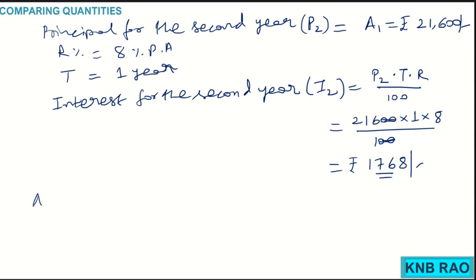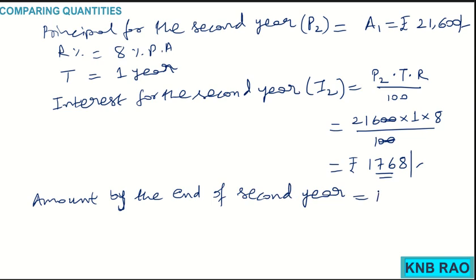Now, the amount by the end of the second year, which we call A2, is P2 plus I2, that is the principal for the second year added to the interest for the second year.